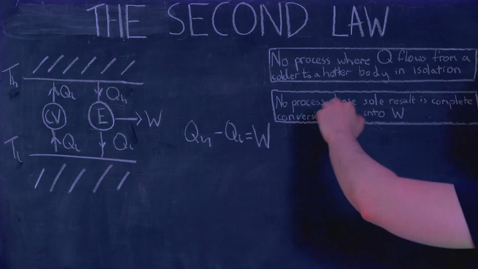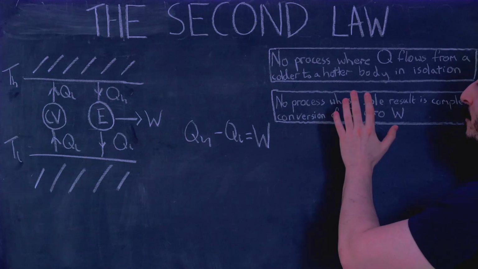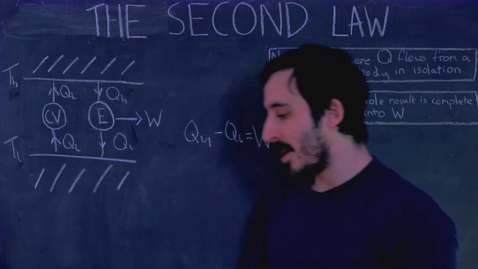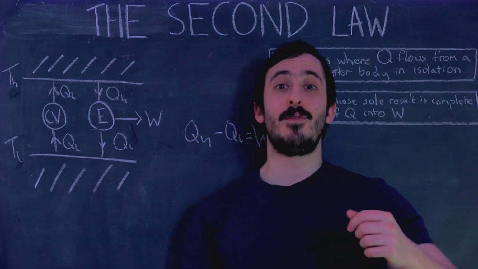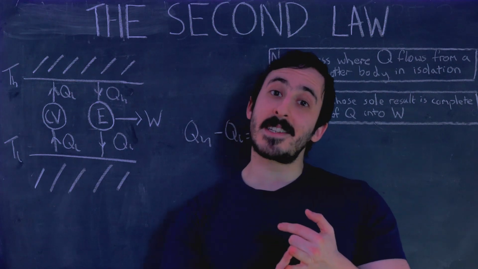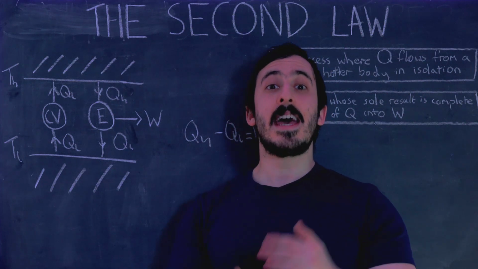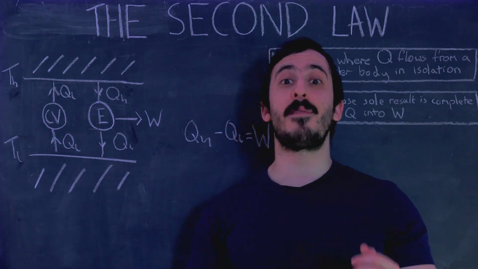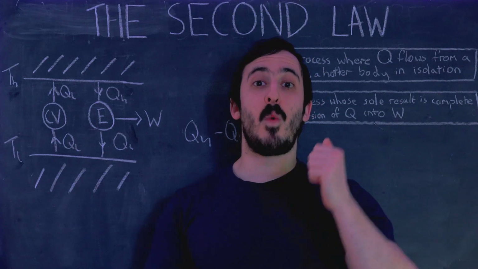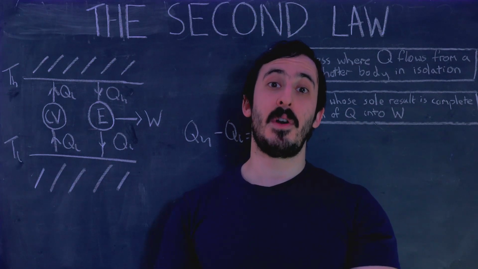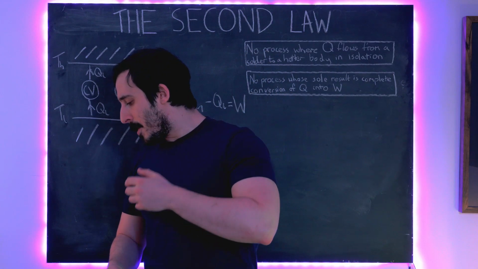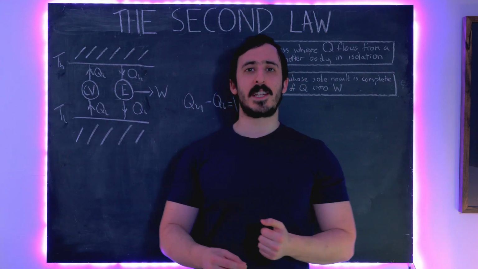And lo and behold, that is an exact contravention of the Kelvin statement of the second law. So now we have proved that if you violate Kelvin, you're also violating Clausius, and we've proved that if you violate Clausius, then you're also violating Kelvin. And that is the end of our proof. We have proved that these two situations are perfectly equivalent. If one is true, the other has to be true. Or rather, if one is false, the other has to be false. So that's the end of this formulation of the second law.